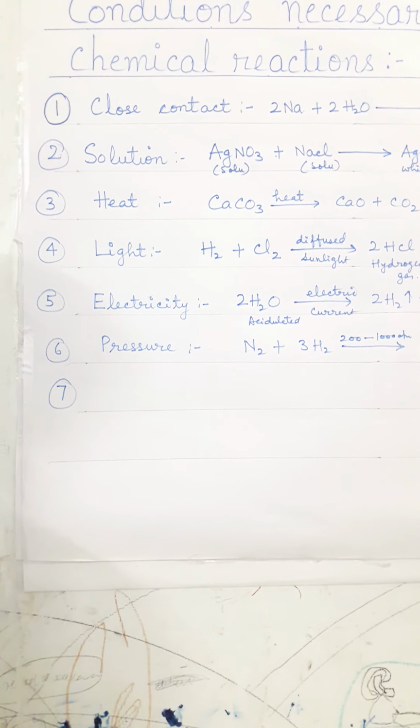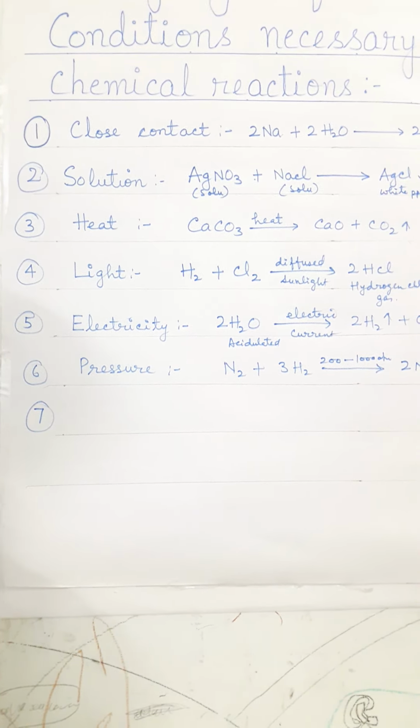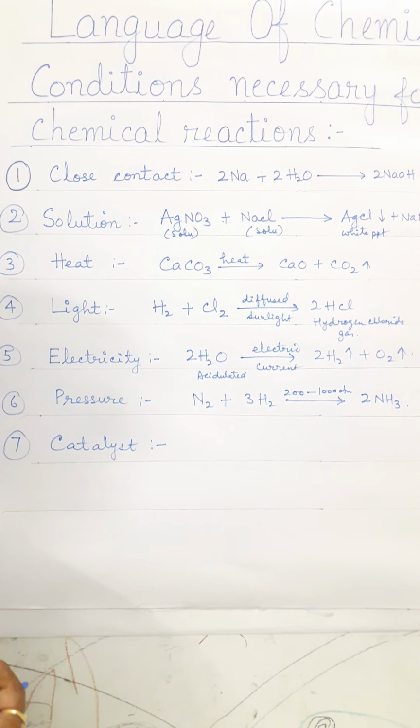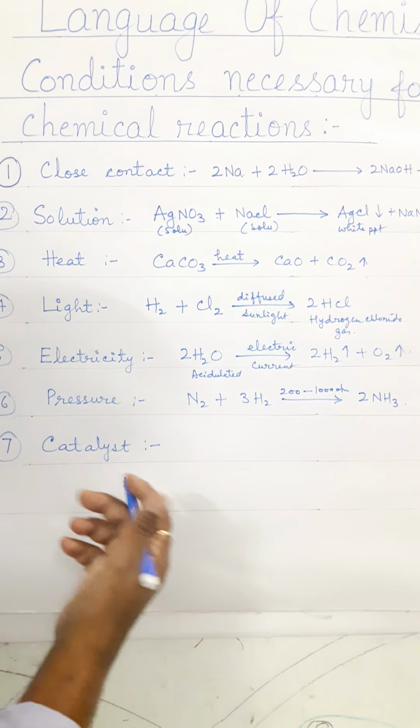Then another condition for chemical reaction to take place is presence of catalyst. Now catalyst is a substance which increases or decreases the rate of reaction, but itself remains unchanged. Say for example, there is a chemical reaction in which potassium chlorate, when heated, gives potassium chloride and oxygen.